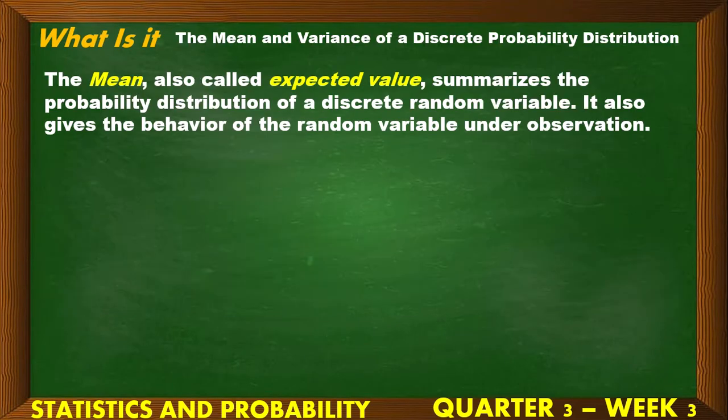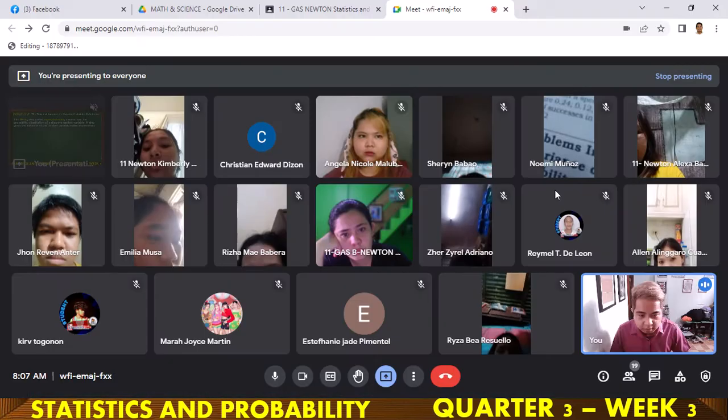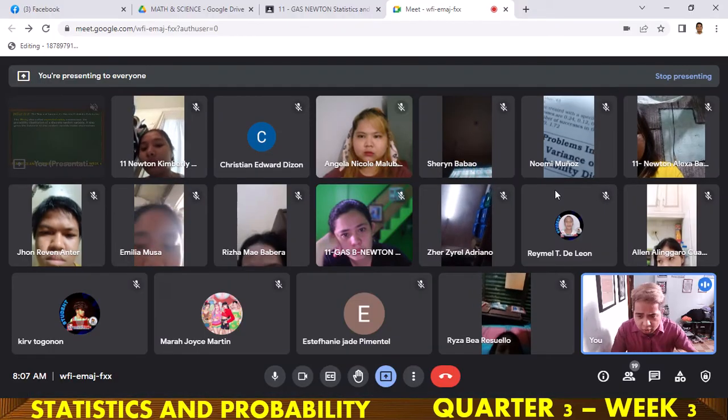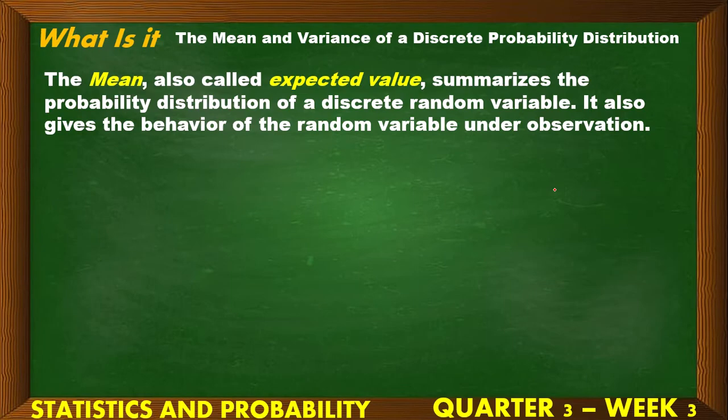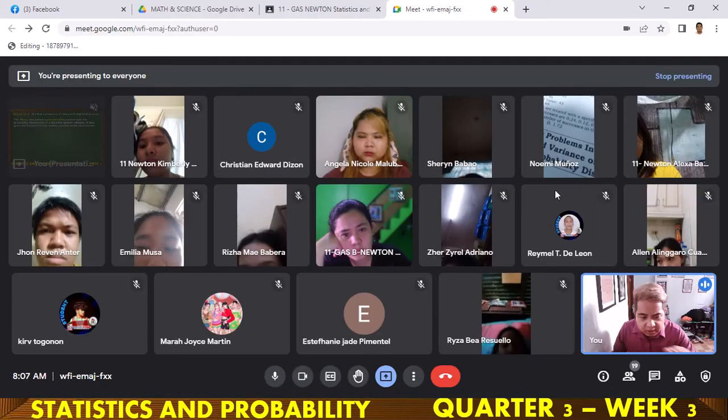Okay, so for the first one, the mean, it is also called the expected value. It also summarizes the probability distribution of a discrete random variable. It also gives the behavior of the random variable under observation. So, ang bigat, ano? Sabi dito, do you agree with that? It summarizes the probability distribution of a discrete random variable. Yes naman, totoo yun, ano?